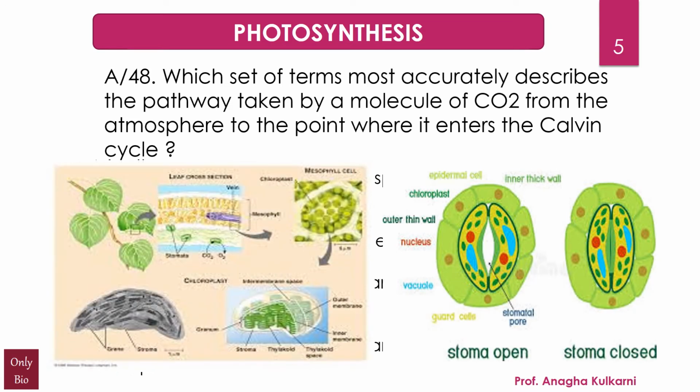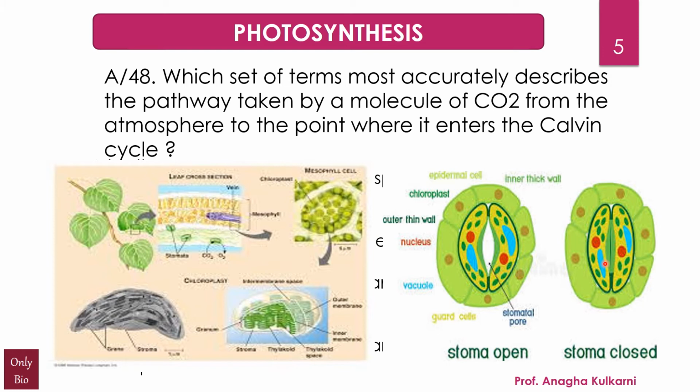This opening or pore is covered or supported by a pair of specialized parenchyma cells which are called the guard cells. I'm trying to help you revise the structure of the stomata here. So you can see these are the guard cells which surround the stomata. And these guard cells are important because they regulate the size of the stomatal opening. Okay, so you can see here the guard cells helping in opening the stomata, and here they have closed the stomata. Only if the stomata is open will exchange of gases be possible, right?